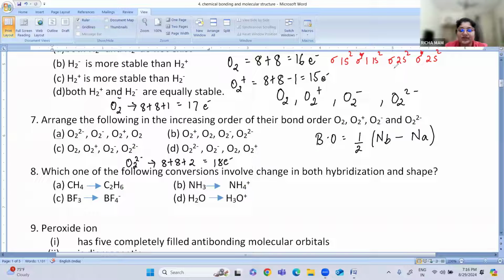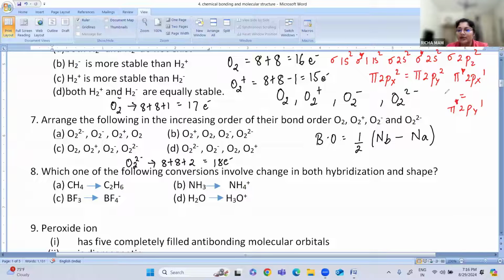Then it will go to sigma 2pz2, then pi 2px2 equals pi 2py2. Then it will go to sigma star 2px1 equals sigma star 2py1. So these are the electron contributions.